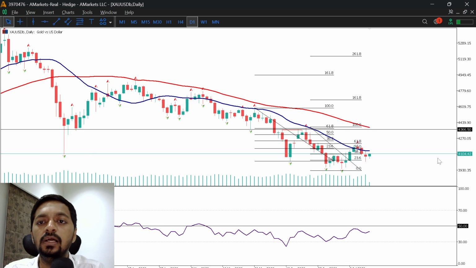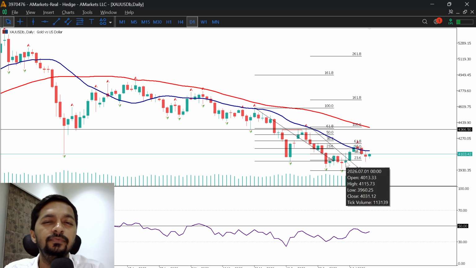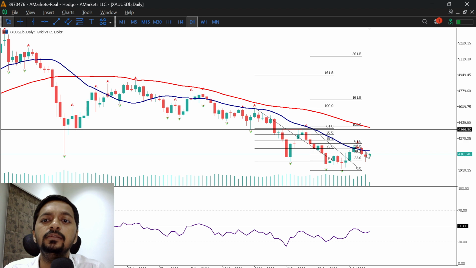Now, if you look at the gold chart, as we have discussed in our previous session, if gold is breaking down below 4050 and sustaining below this level, then we can expect further downward continuation up to 4000, 3950, 3900 level. But in case price is breaking above 4220, then we can expect strong upward continuation up to 4350 to 4400 level.